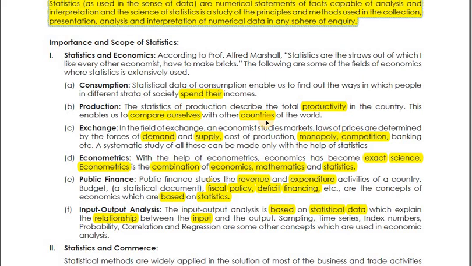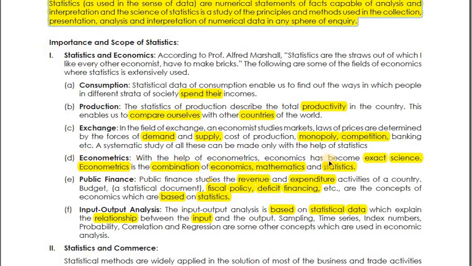Then the next point is about exchange. In exchange, there are demand forces, supply forces, cost of production, monopoly, competition, and all these things we need to know in the field of exchange. Means if you are studying economics, then you should know all these things. And for knowing all these things, a systematic study is required, and that can be done with the help of statistics. Then its next point is about econometrics.